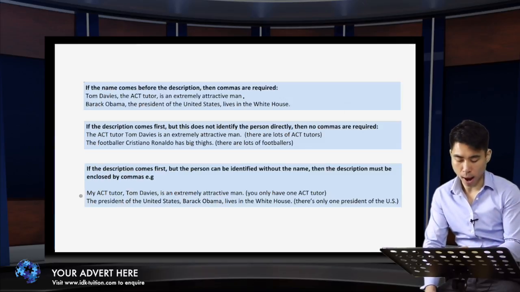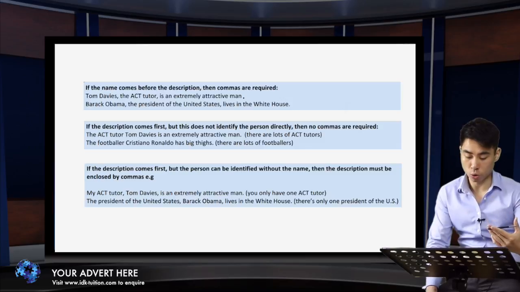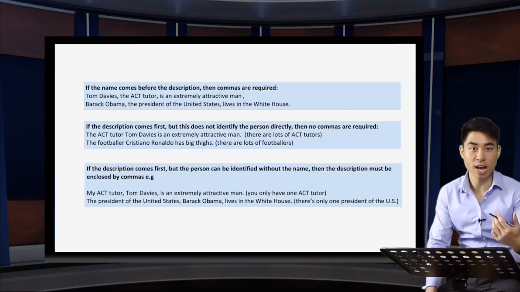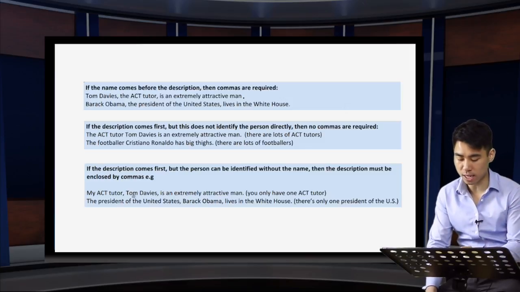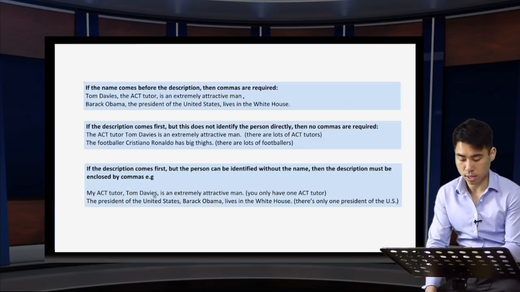So again, you want to be thinking about this in terms of non-essential information. In these two examples down here, you can remove Tom Davies and you can remove Barack Obama from these sentences, and it wouldn't actually change the meaning of the sentence. So my ACT tutor is an extremely attractive man. You only have one ACT tutor, so the inclusion of this name doesn't actually change the meaning of this sentence.